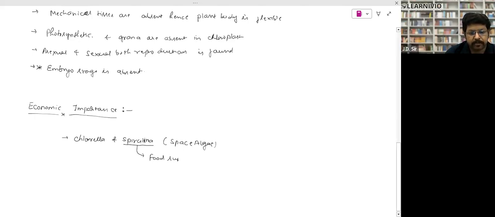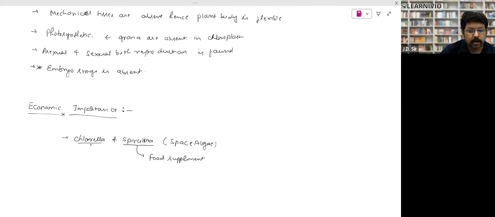Nowadays, people are taking spirulina capsules as a food supplement. One teaspoon of spirulina is sufficient to provide all the nutritional value for a human for one day, like for 12 hours. It is that much. It is the superfood. Nothing on this earth is more nutritious than spirulina. Right. Nowadays people are making tablets of spirulina.